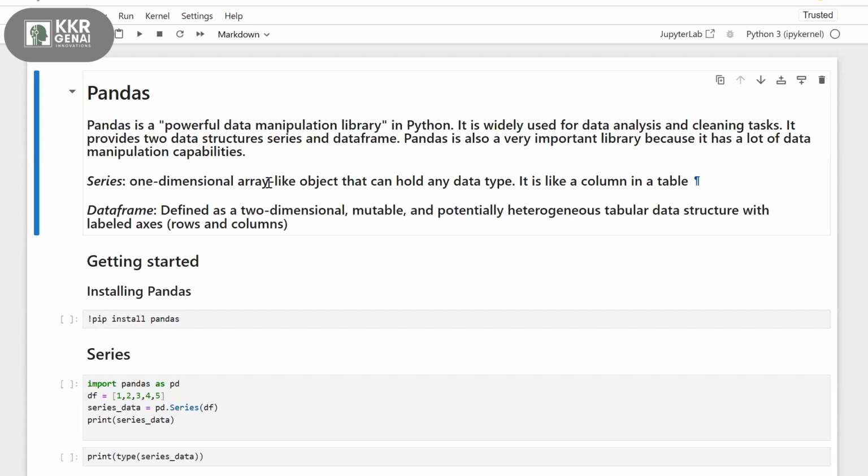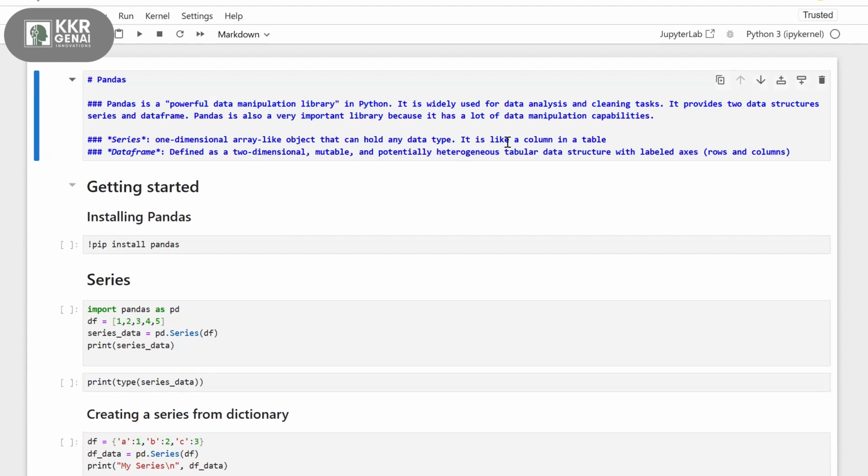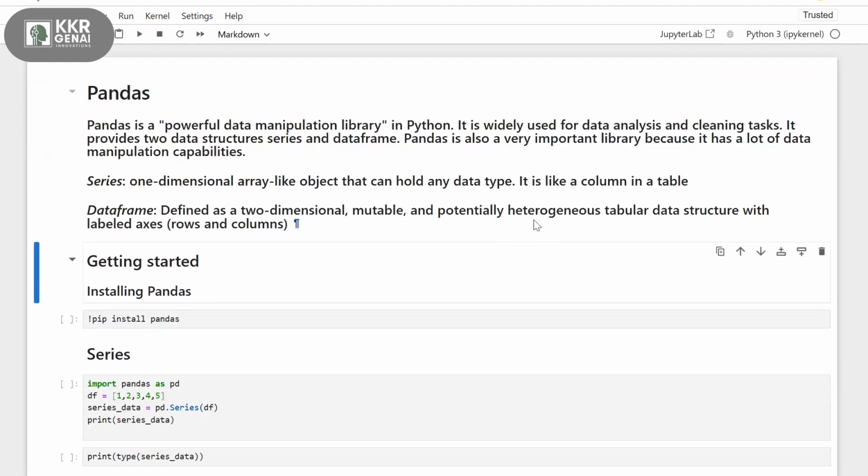First, series. What is a series? A series is a one-dimensional array-like object that can hold any data type. It is like a single column in your table. Let's say you have a table with rows and columns. Your single column, we can call it a series. It's a one-dimensional array-like object that can hold any data type, just as your column can hold any kind of data type. Then we have the data frame. A data frame is a two-dimensional tabular data structure containing rows and columns.